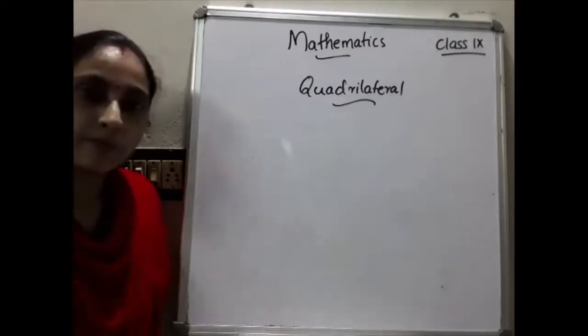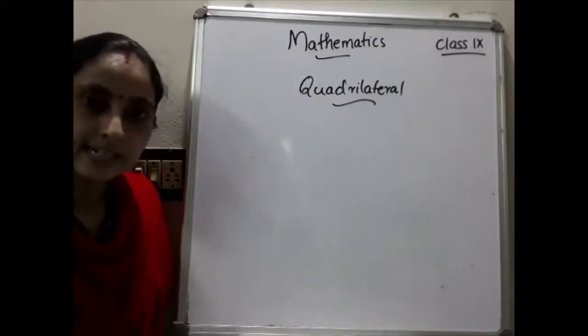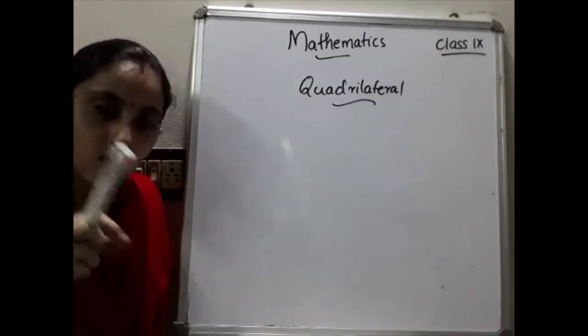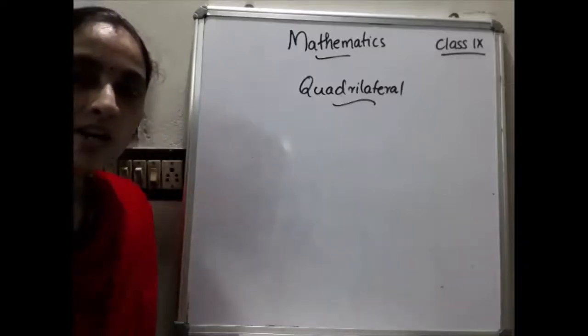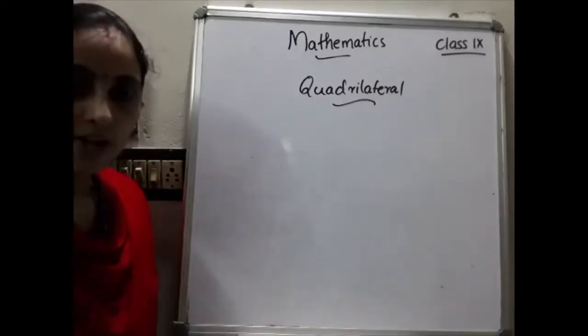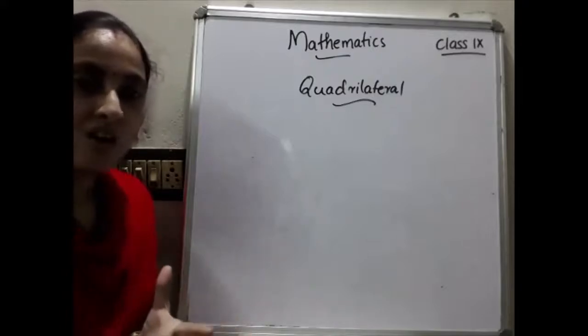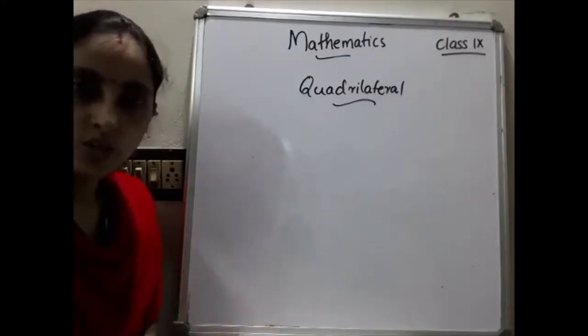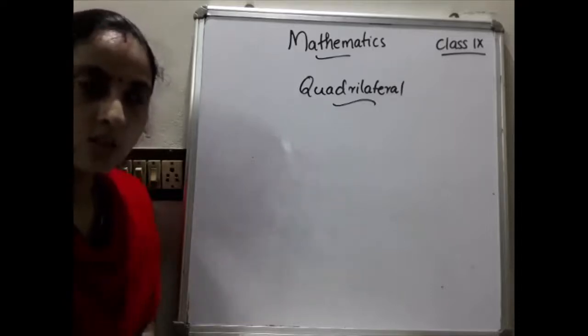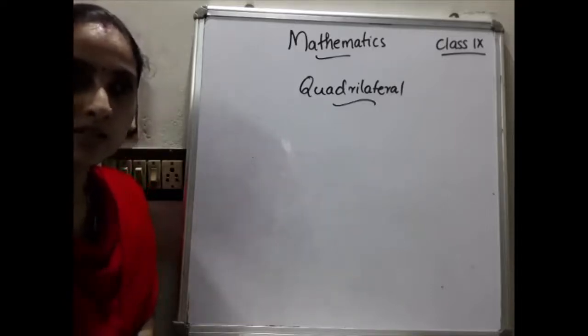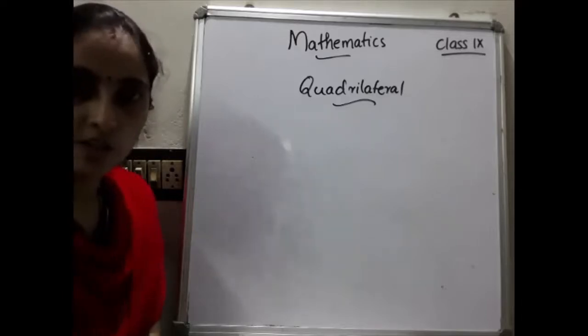Then this board. Then the duster, the face of the duster, or the rubbing portion, is also rectangular in shape. And your mobile phones, all of you are watching this video through mobile phones, are also rectangular in shape. So in most cases we come across rectangle or square shapes.